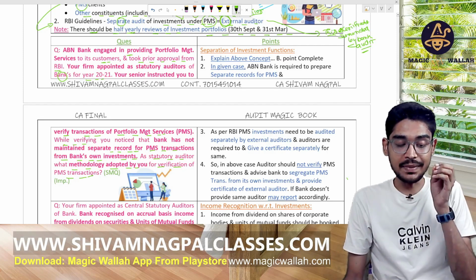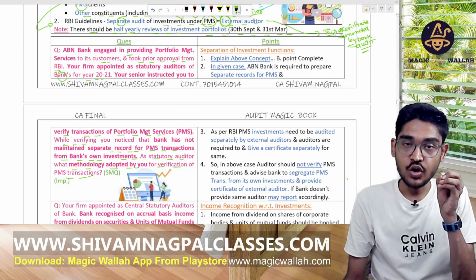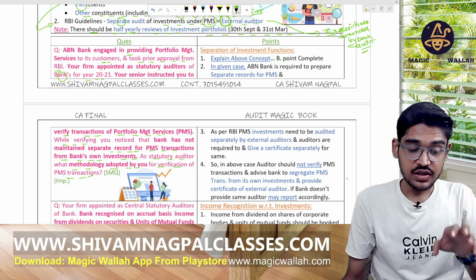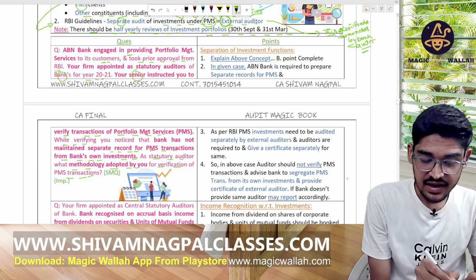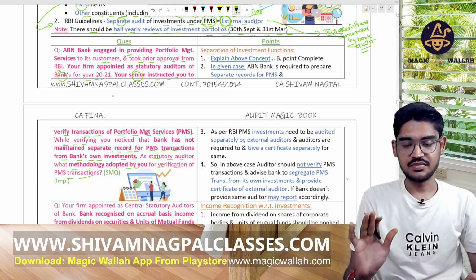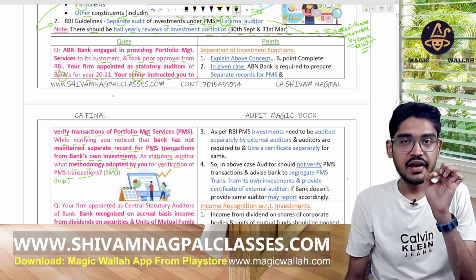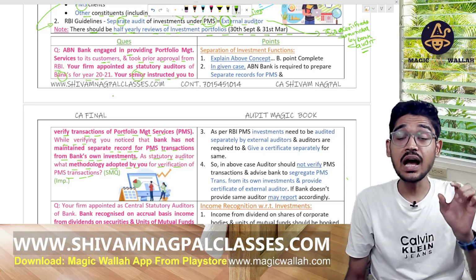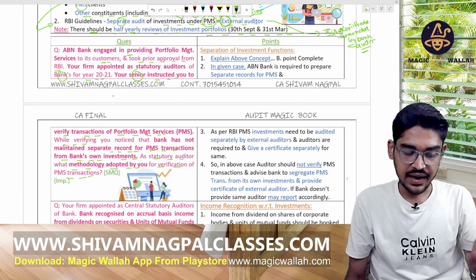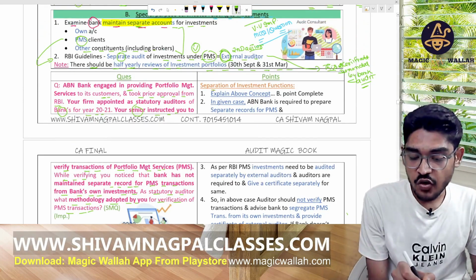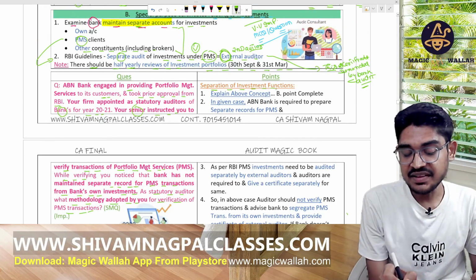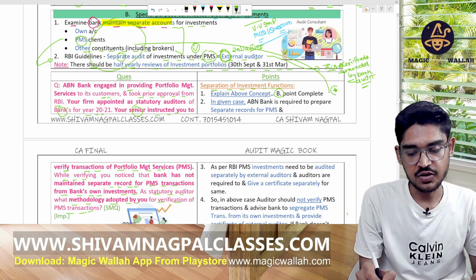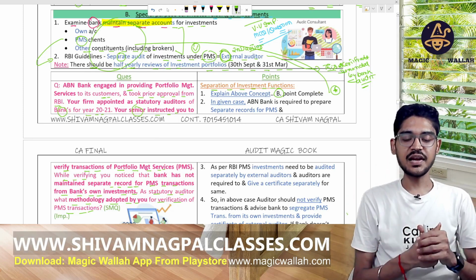The bank has not maintained separate records for the PMS transactions, and your senior is asking you to verify them. First of all, it will be verified by the external auditor, and the bank has to maintain a separate account for them also. So, separation of the investment functions. Explain the B point complete. You have to copy this B point completely into the start of the answer.